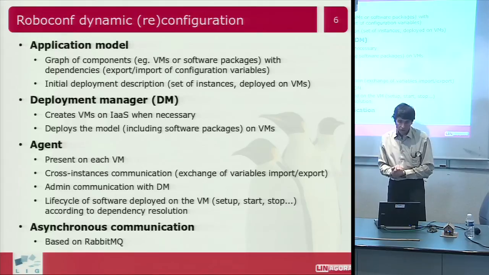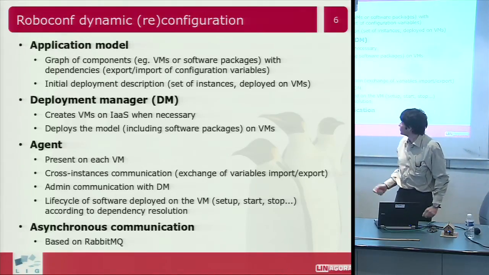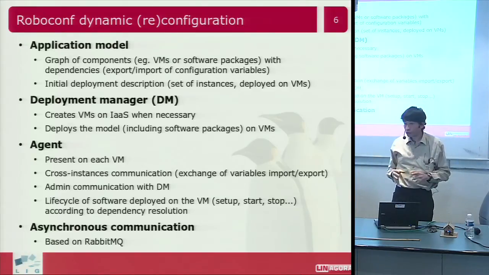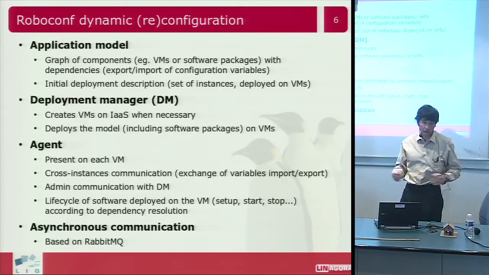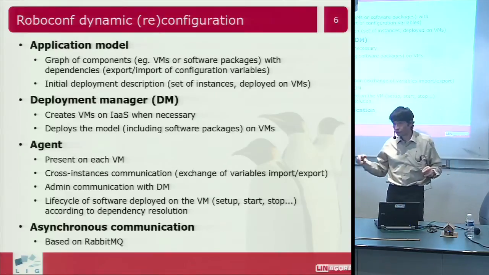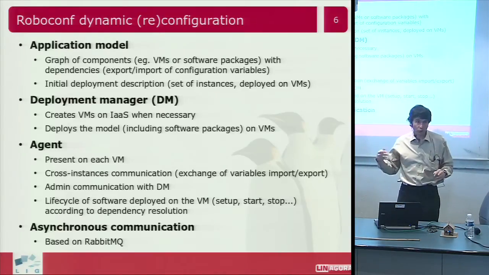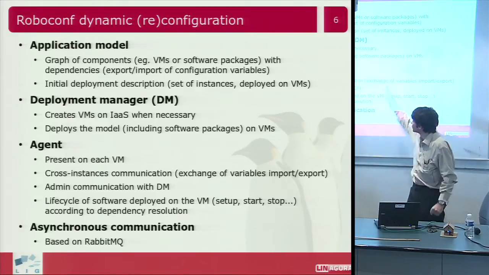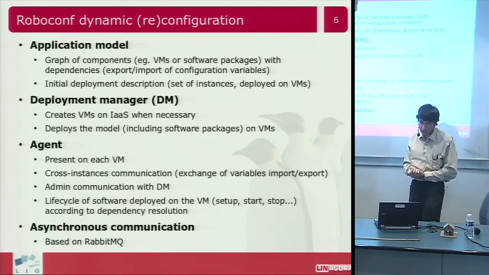The application model also comes with a description of an initial deployment, which is the set of component instances we deploy when we start. When we send the application to RoboConf, it deploys the first set of instances. Then maybe later we can instantiate more components or remove some components dynamically, but there is a first state of the application. So that's the model.